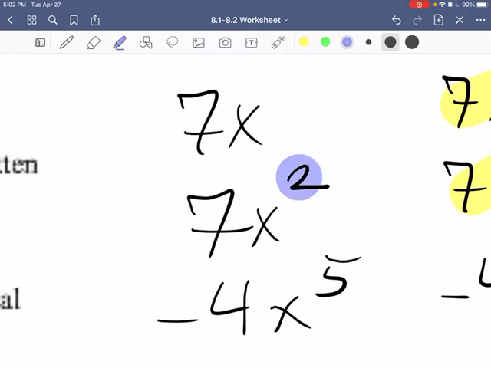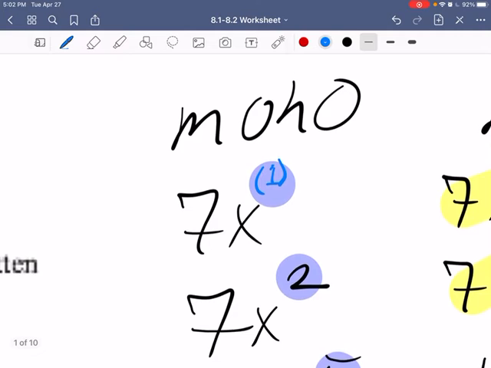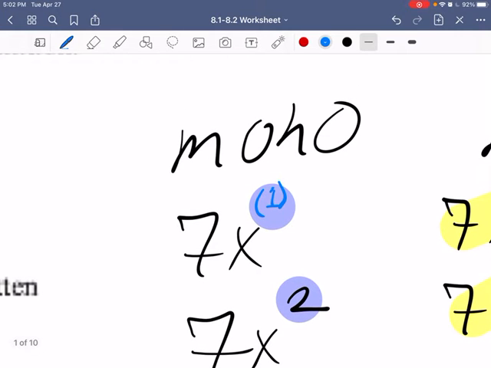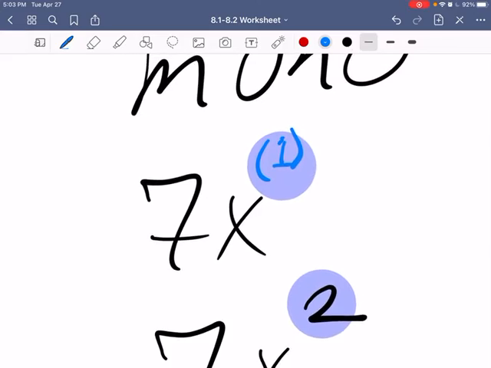The degree for this one would be 5. The degree for this one here would be, we call it understood 1. So there's an understood 1 right here, kind of like if there were just an x, there's an understood 1 in front of it. Well, whenever there's just an x without an exponent, there's an understood 1 right there.